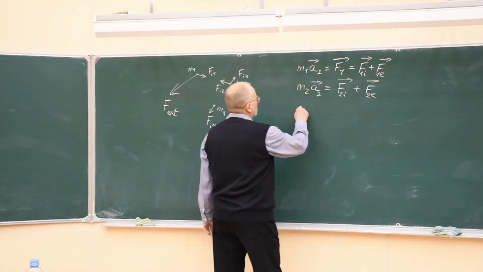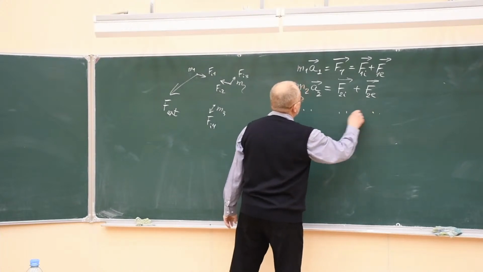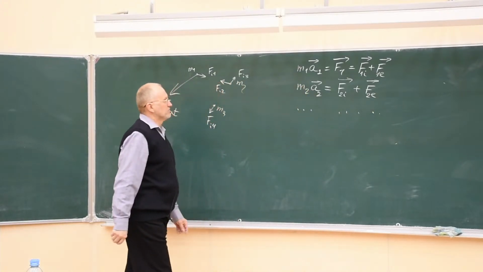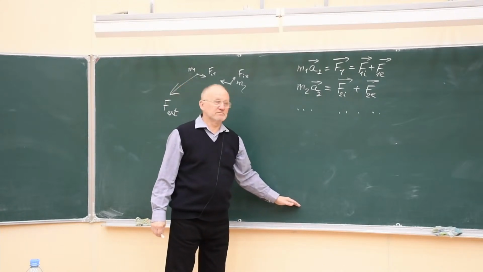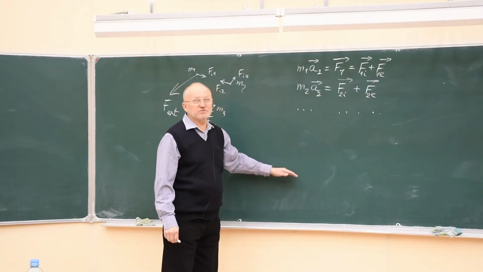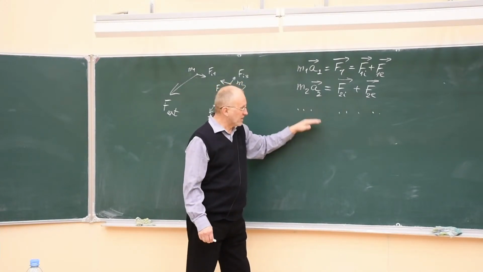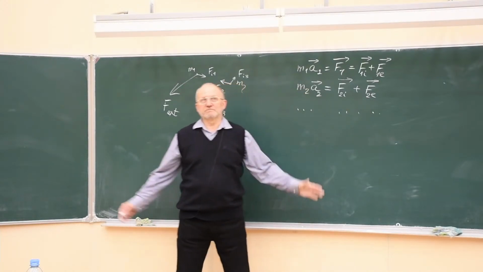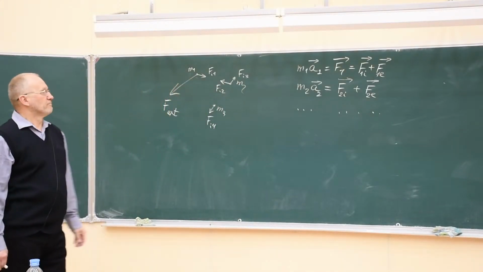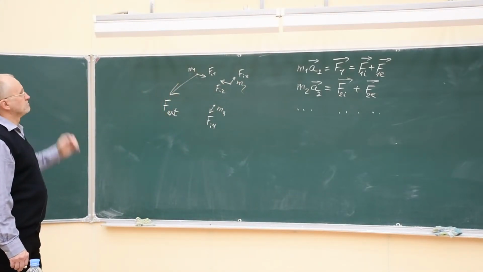And so on for the third particle, for the fourth particle. We may have 100 particles. I don't need to write down 100 similar equations. All of them will look like this. But there may be 100 equations or 1,000 equations. It doesn't matter. All the equations will be the same.